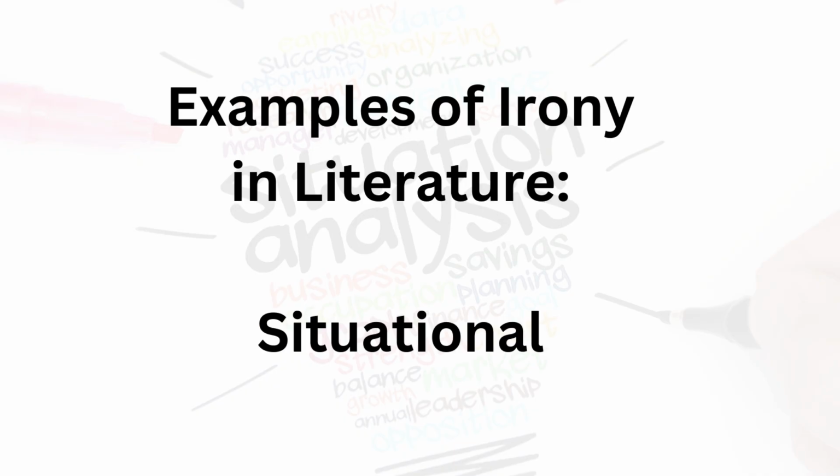Situational irony is brilliantly employed in O. Henry's short story, The Gift of the Magi. In this story, a young couple sacrifices their most prized possessions to buy gifts for each other, only to discover that their gifts are now useless. The wife sells her long hair to buy a chain for her husband's watch, while he sells his watch to buy combs for her hair. This twist of fate highlights the theme of selfless love and the unexpected outcomes of well-intentioned actions.